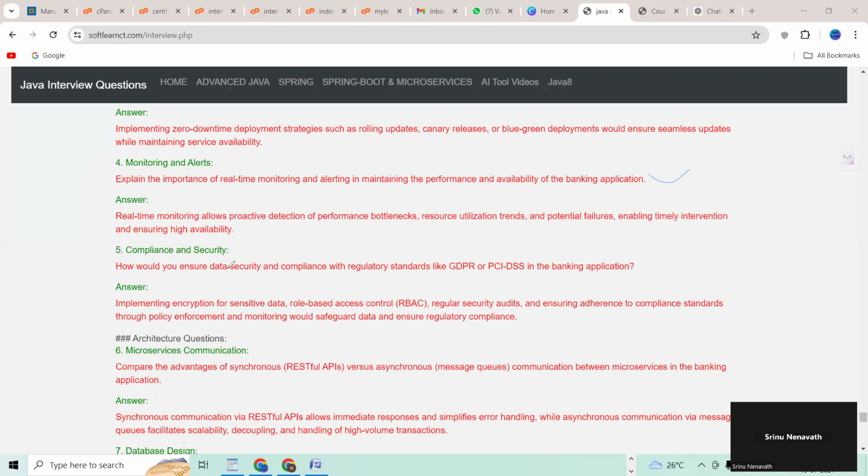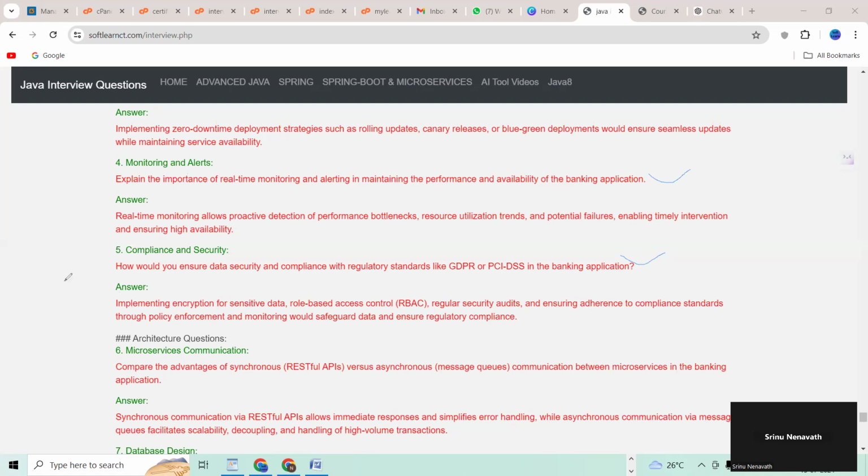And the next question, compliance and security. How would you ensure data security and compliance with regulatory standards like GDPR or PCI DSS in the banking application? I will explain this to you later.